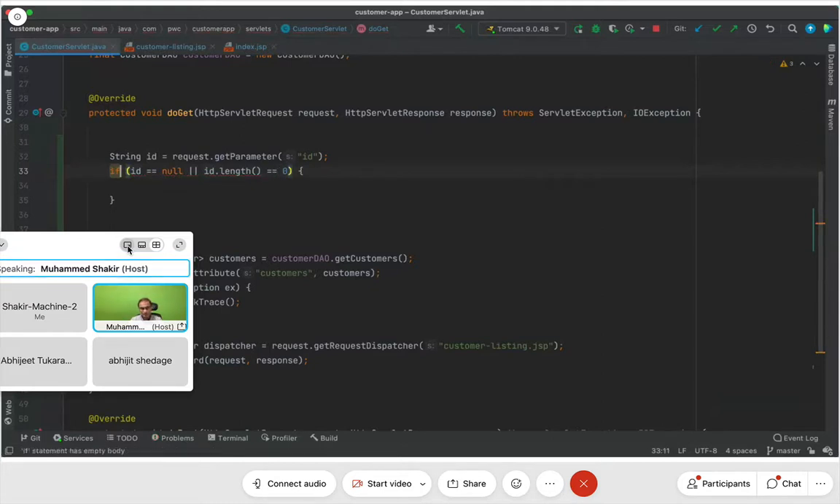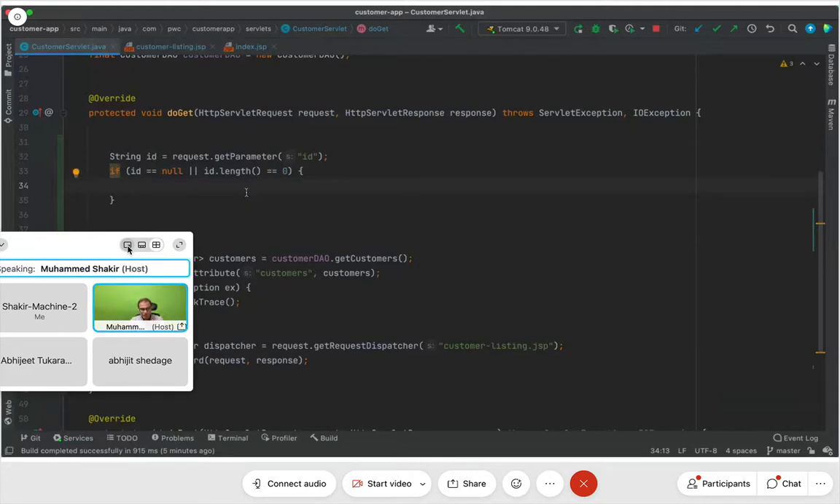I will first check for null, because if it is null, then id.length will throw a null pointer exception. And when I say or, if this condition is true, it will not care to evaluate the other condition and it will go into the if clause. You getting the point, friends?